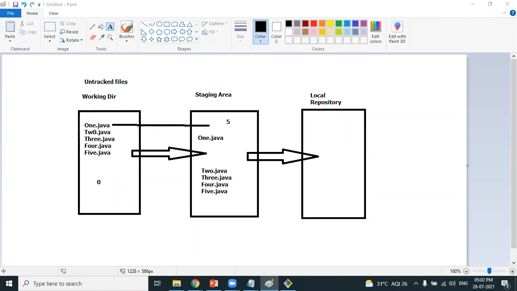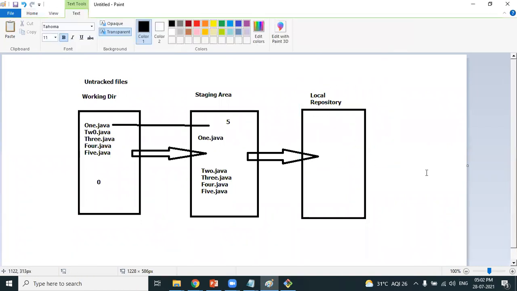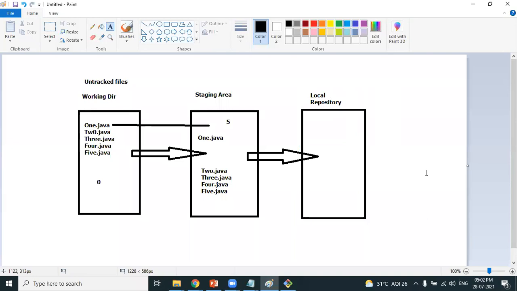So what is the staging area and why should we move those files? I'll answer your question. Why should we move the files to the staging area? That's the process. And Sabarish, is the developer's job completed? No, the developer's job is not completed. He just moved the files into the staging area. But the ultimate destination is that the file should be moved into the local repository. Finally, all the files end up moving into the local repository.